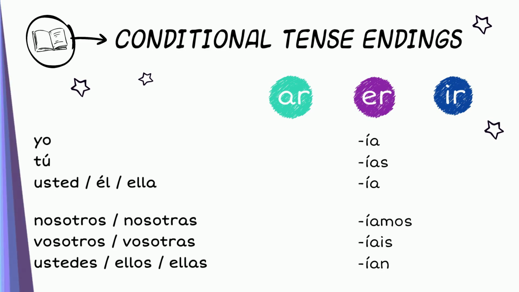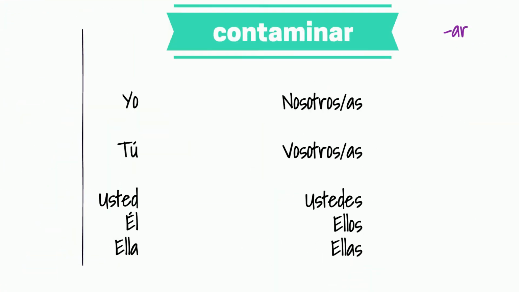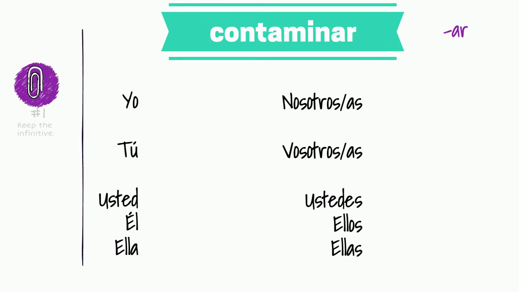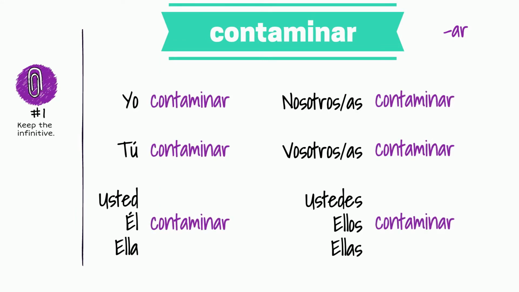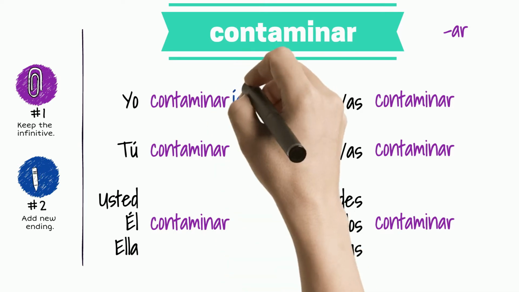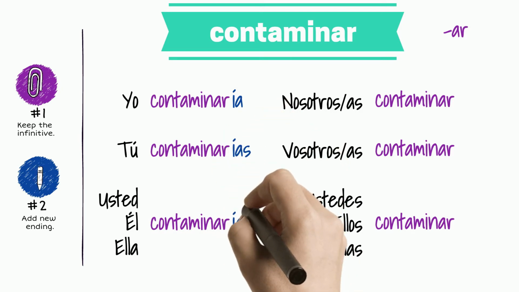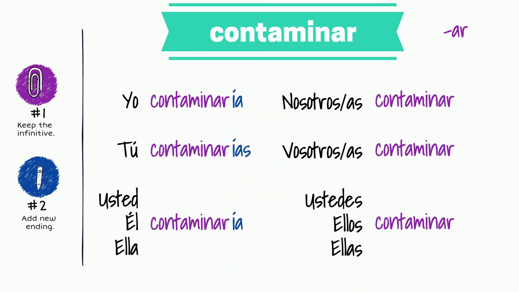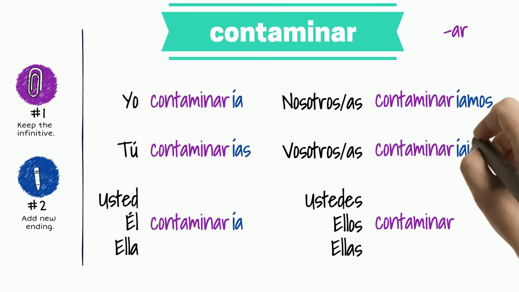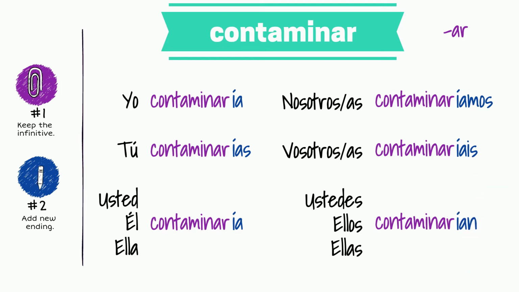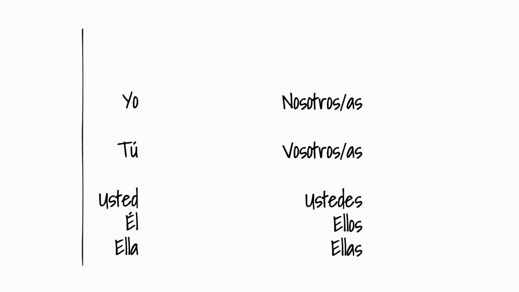Let's conjugate some verbs. AR ending verb, contaminar. Keep the infinitive form and add the conditional tense ending that corresponds to the subject. Yo contaminaría. Tú contaminarías. Usted, él, ella contaminaría. Nosotros, nosotras contaminaríamos. Vosotros, vosotras contaminaríais. Ustedes, ellos, ellas contaminarían.